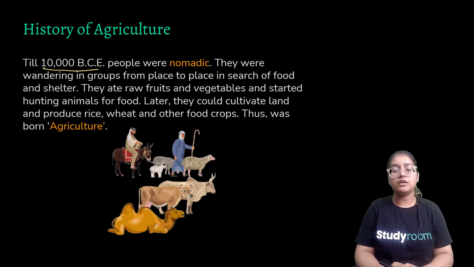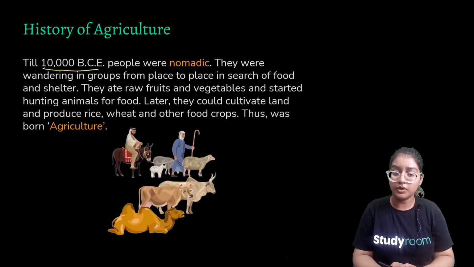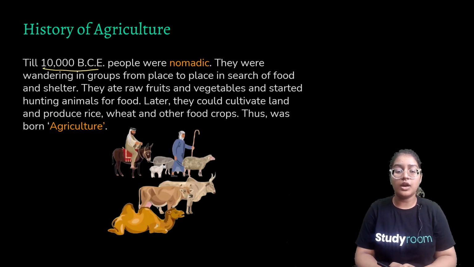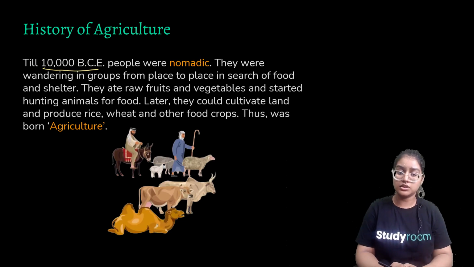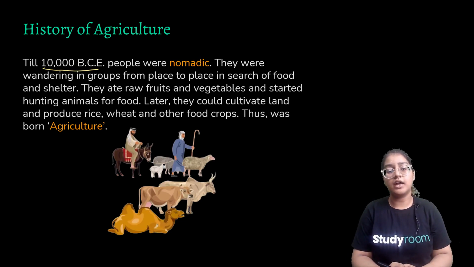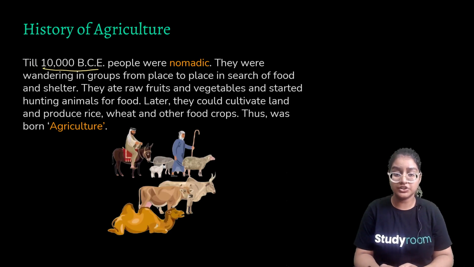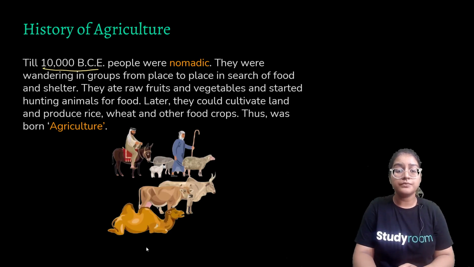And after the period when nomadic hunting expired, we developed a new technique which is called agriculture. So that's how agriculture was born about 10,000 years ago, and we shifted from being nomadic hunter-gatherers to being agriculturists. So this was the history of agriculture.